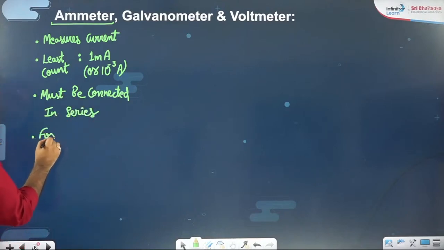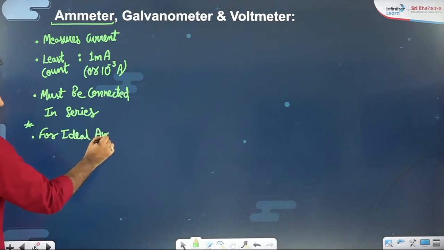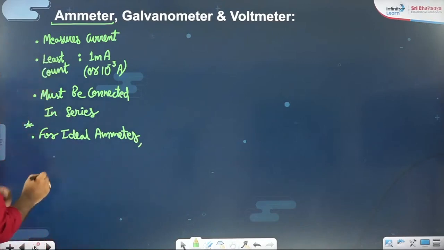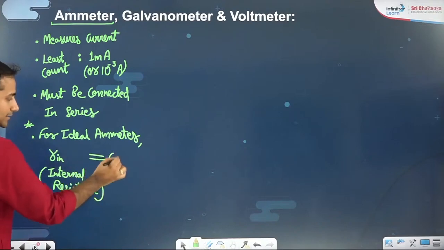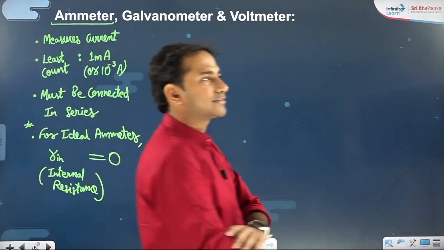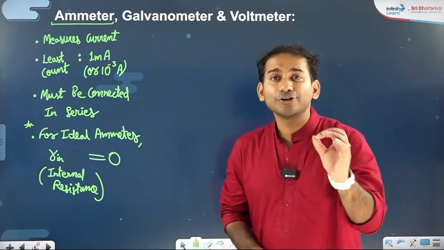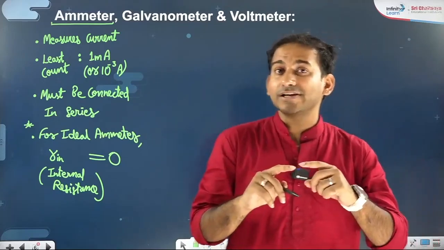For an ideal ammeter, now this is something which I want you to remember, and we will quickly do one NEET PYQ also based on the same. For an ideal ammeter, the resistance offered by the ammeter, which is also called internal resistance, is 0. Means when the ammeter is connected in the circuit, it should measure only the current. It should not give you any additional opposition.